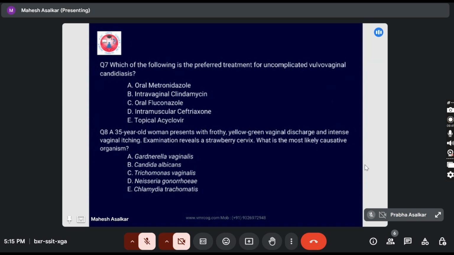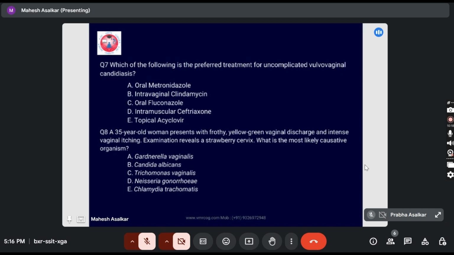Okay. Next question. A 35-year-old woman presents with frothy yellow-green vaginal discharge and intense vaginal itching. Examination reveals a strawberry cervix. What is the most likely causative organism? Gardnerella vaginalis, Candida albicans, Trichomonas vaginalis, Neisseria gonorrhea, Chlamydia trachomatis. Sir, C. Trichomonas vaginalis.